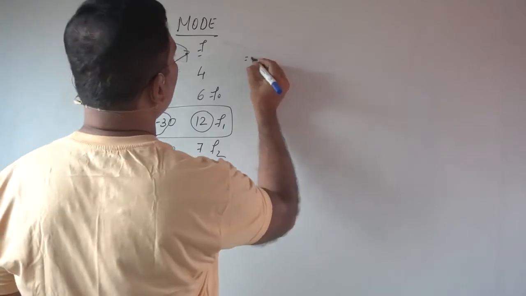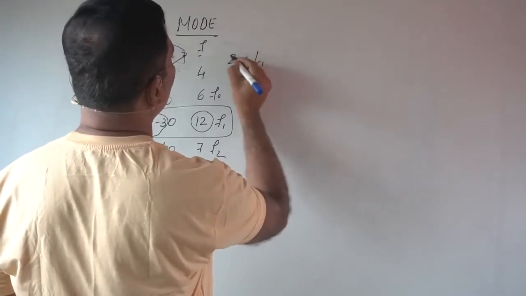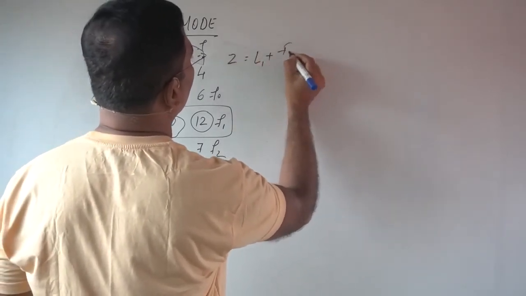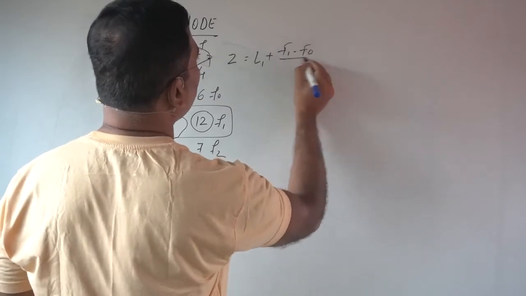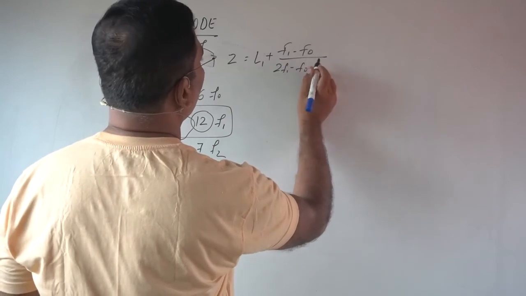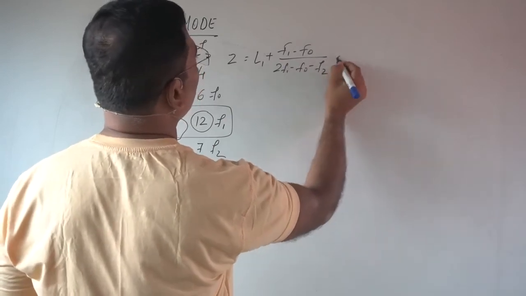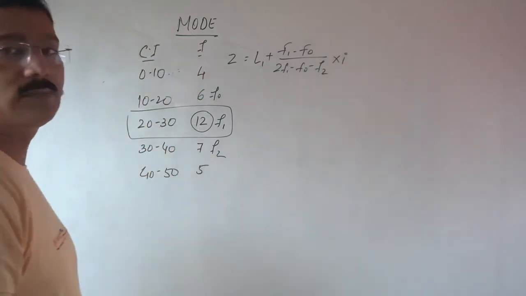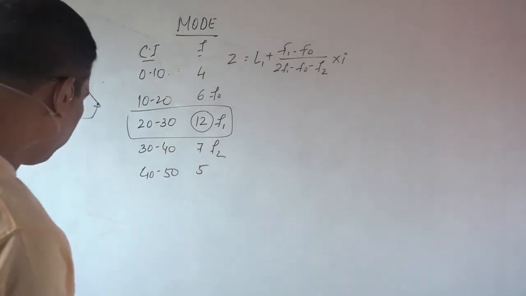Now put the formula here. Z is equal to L1 plus (F1 minus F0) upon (2F1 minus F0 minus F2) into i. Now put the values.